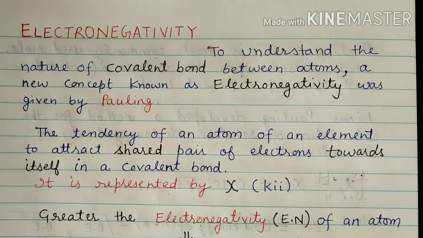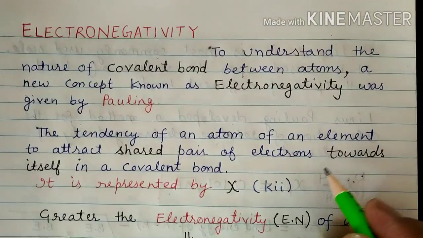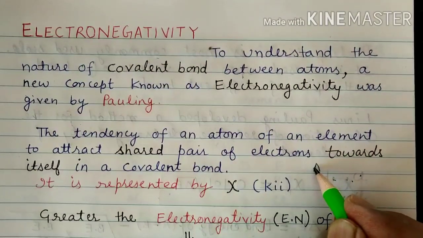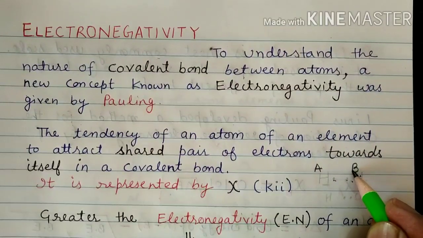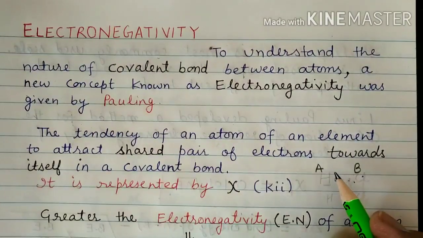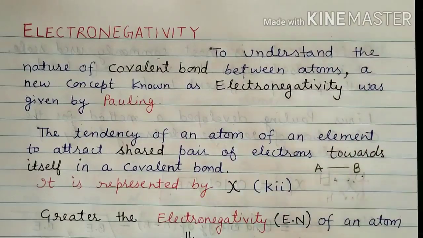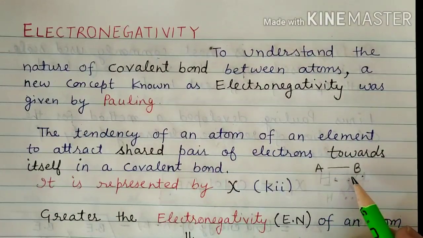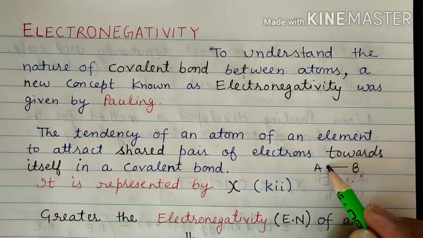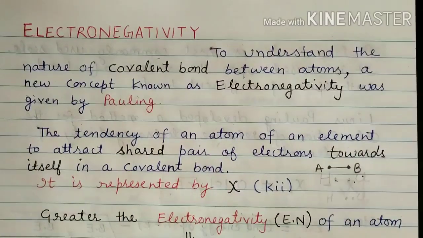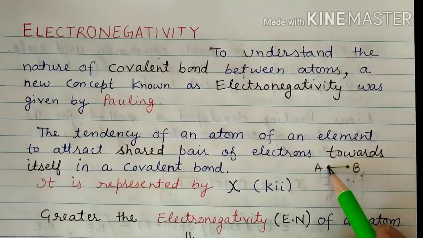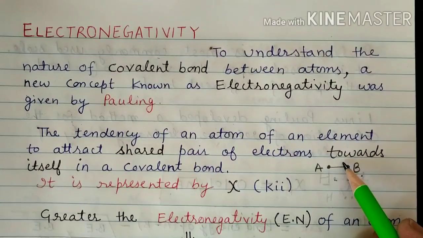Now what is the meaning of this covalent bond? You can consider that we have two atoms A and B, joined by a bond. In a bond, as you know very well, two electrons are there.